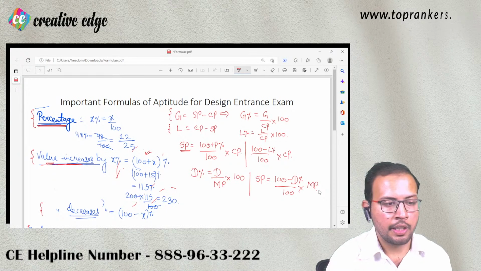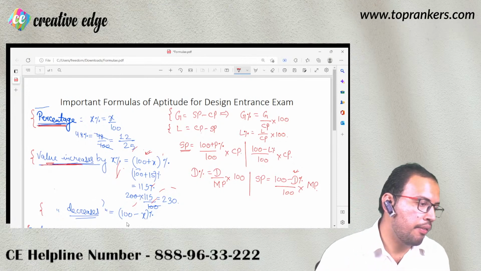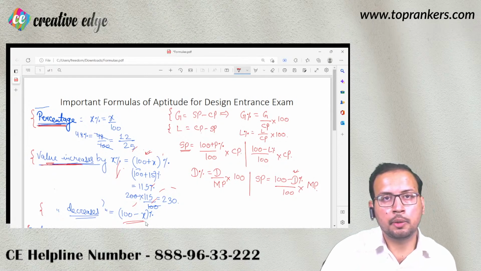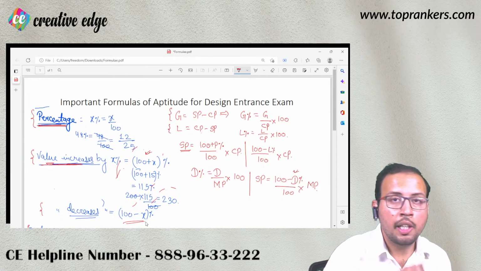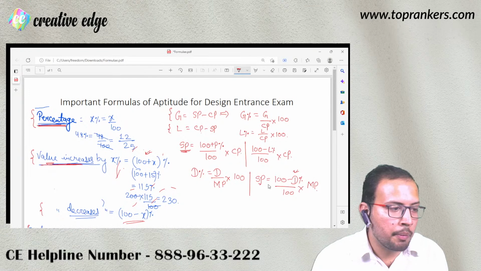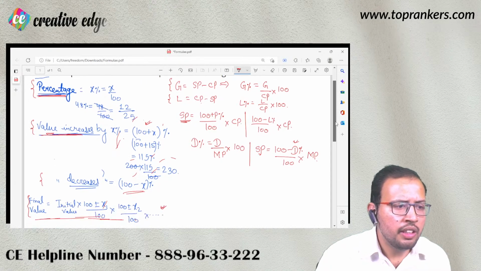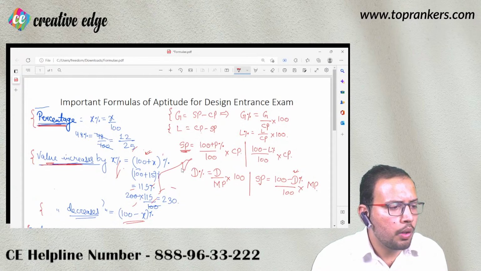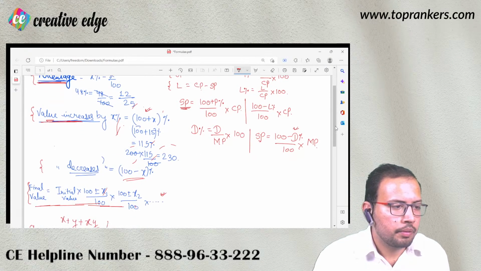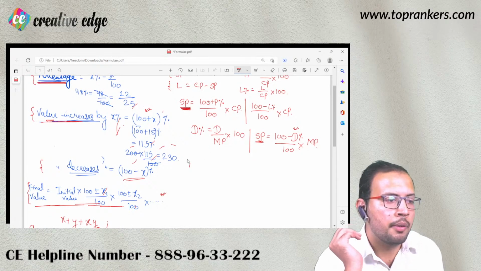So discount is in percentage here. This value is in percentage. Using the same concept, कहाँ पर? If 100 minus x वाला formula, if the value of a commodity decreases by x%. ठीक है? So this is also selling price. This is also selling price. ठीक है? So can't we equate them? Let us do this. So if I equate these two, which two value I'm talking about? Let me erase something. Okay. So यहाँ पर मैं बोल रहा हूँ this selling price and this selling price, they should be equated. ठीक है?